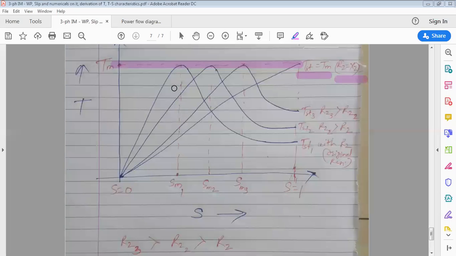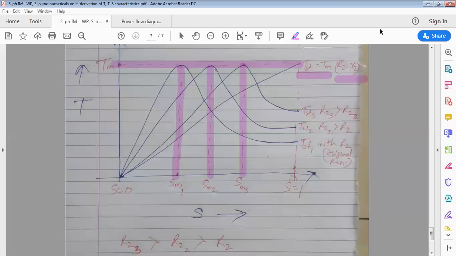What is the difference? The maximum torque occurs at this slip in the first case, at a different slip in the second case, and at another different slip in the third case. Is that clear? Here we saw the effect of rotor resistance on the torque produced by the motor, and rotor resistance can be changed only in slip ring motors.